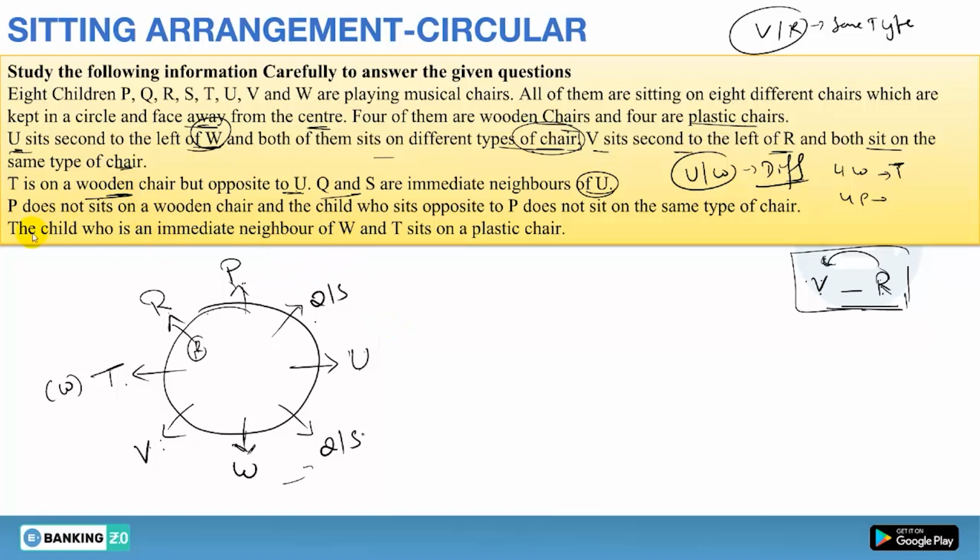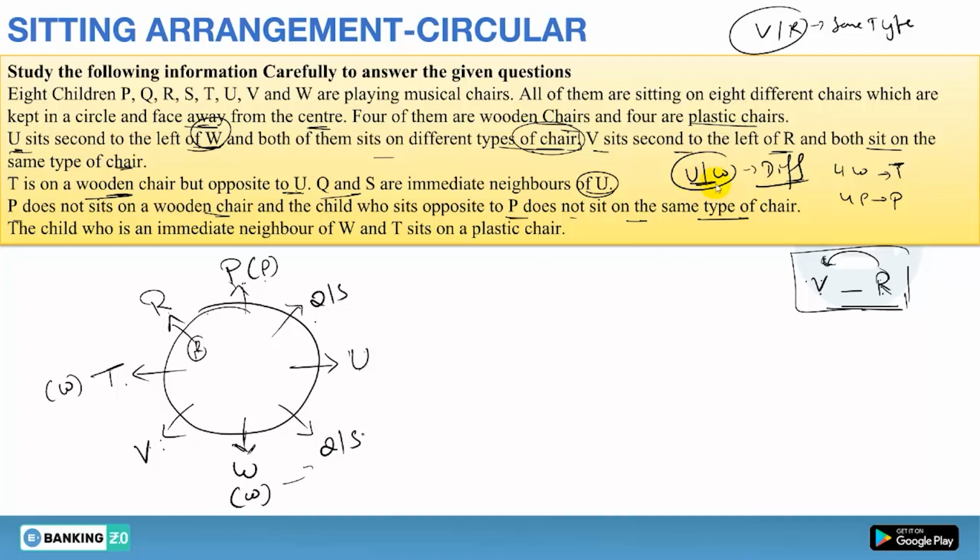Now let's see the next information. P does not sit on wooden chair. Okay, so P is not on wooden, so it is obvious that P must be on plastic chair. So there you must have P. Clear? Next, the child who sits opposite to P, means W, does not sit on the same type of chair. So if opposite to P it is W, it must be on wooden. Yes or no? Is it clear?